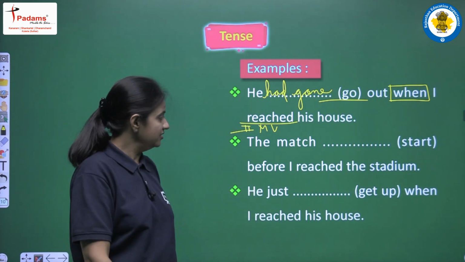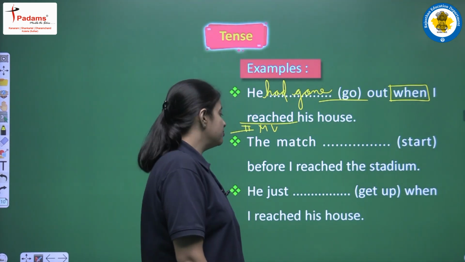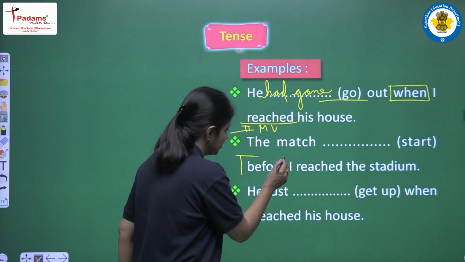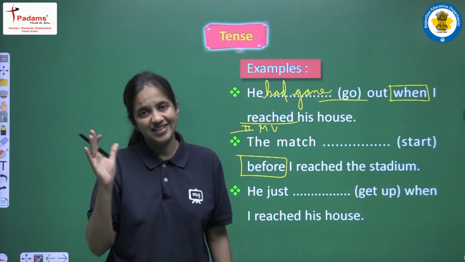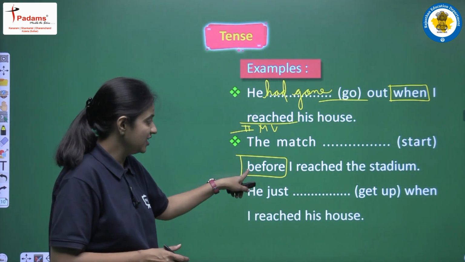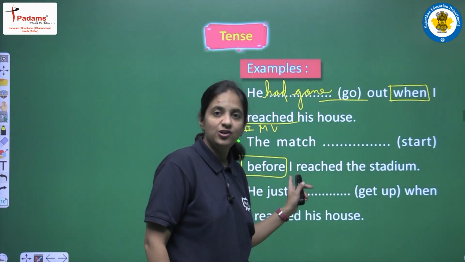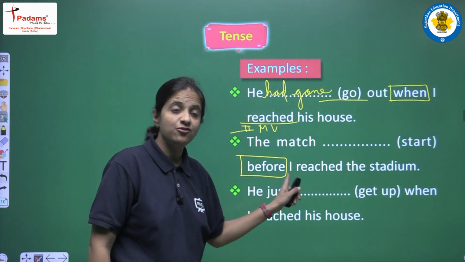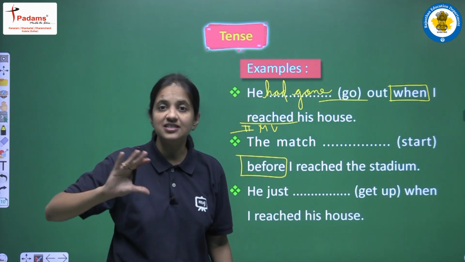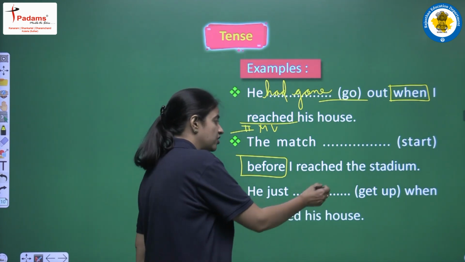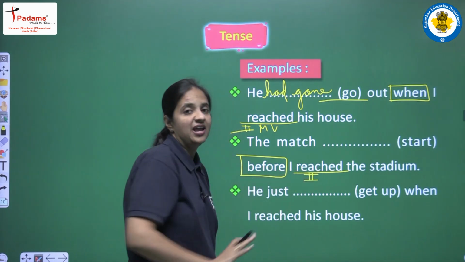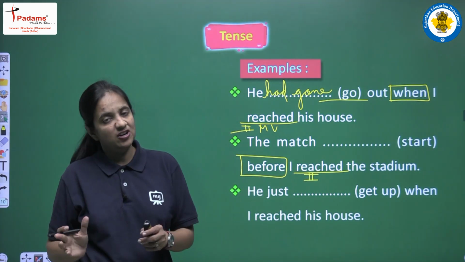Okay, next: the match start before I reached the stadium. In this sentence also we have a conjunction, that is before. Again, conjunction means we have two different clauses connected using this conjunction, and the second clause is complete, no blank is there. So let's read that first: I reached the stadium. Again, this is past simple tense. How can we say? Because we have reached, which is the second form of the main verb, and no helping verb, it is hidden here.